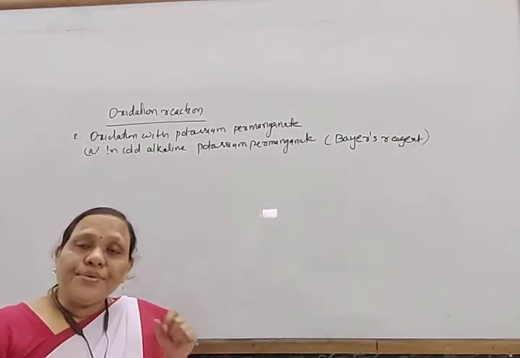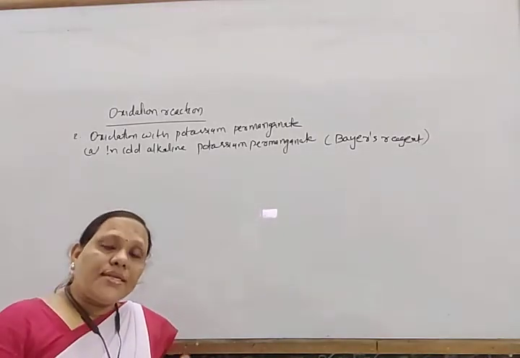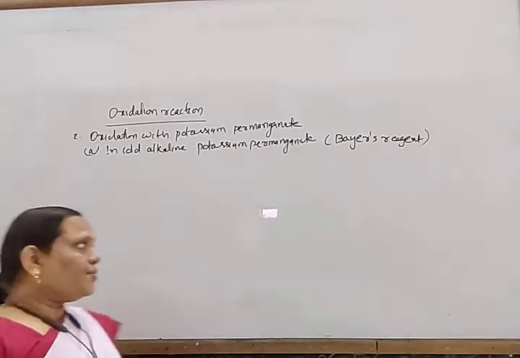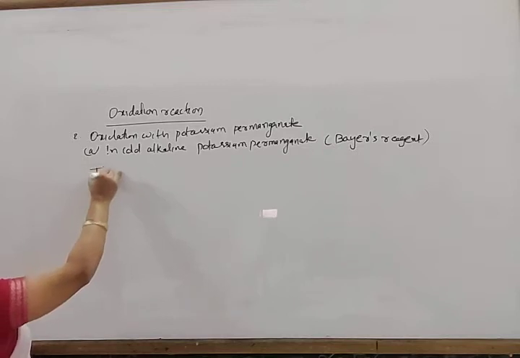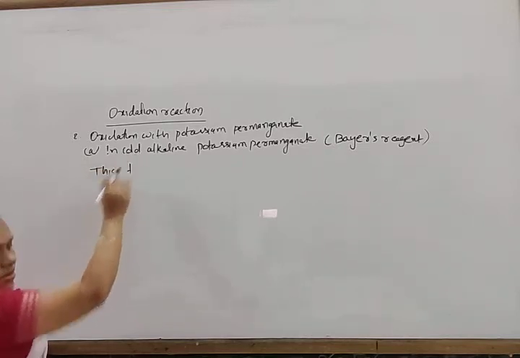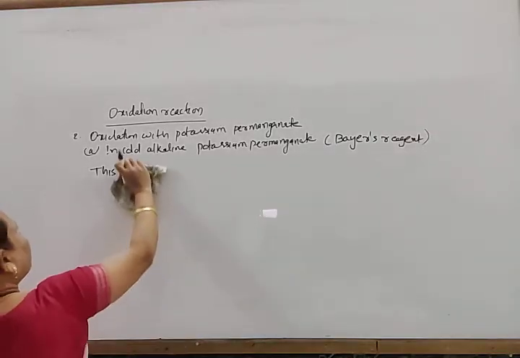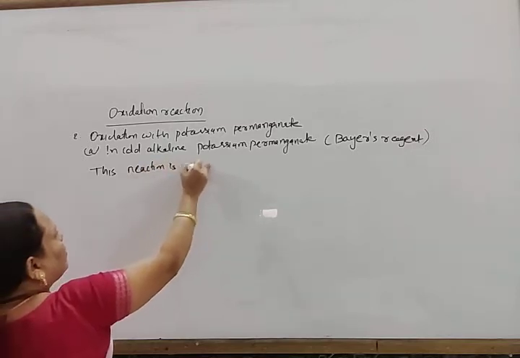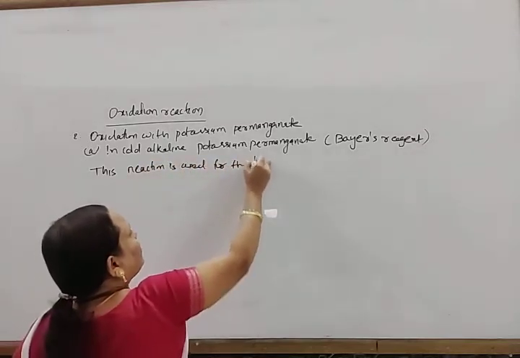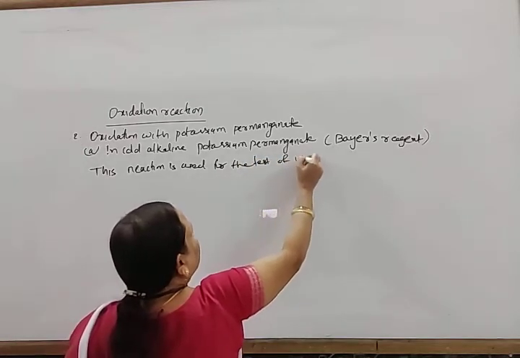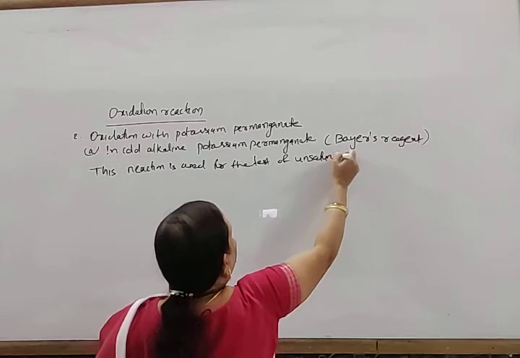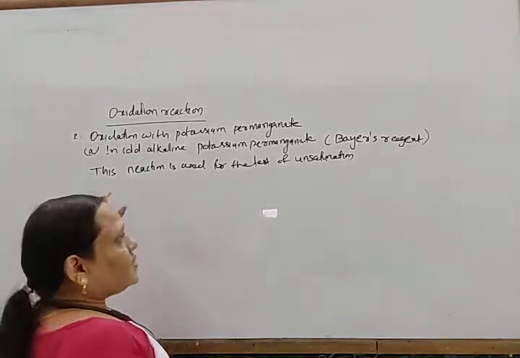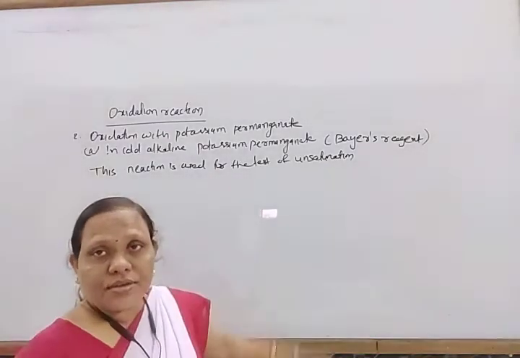This test is generally used to test for unsaturation, where there is a carbon-carbon double bond, to detect whether any carbon-carbon double bond is present or not.